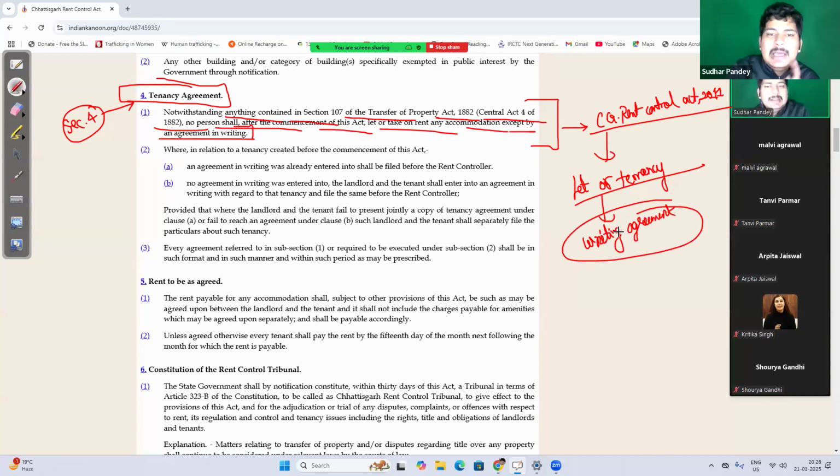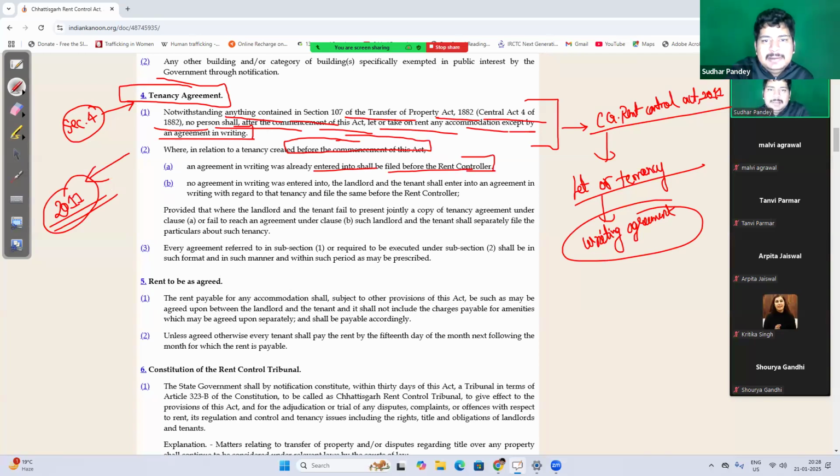It should be done by an agreement, and that agreement should be signed as per the provision of Chhattisgarh Rent Control Act. Now, wherein in relation to any tenancy created before the commencement of this act, like any tenancy has been created before 2011, then an agreement in writing was already entered, it shall be filed before the rent controller.